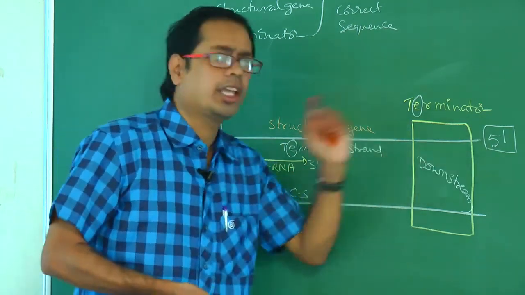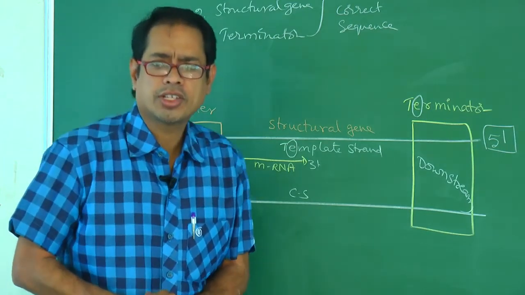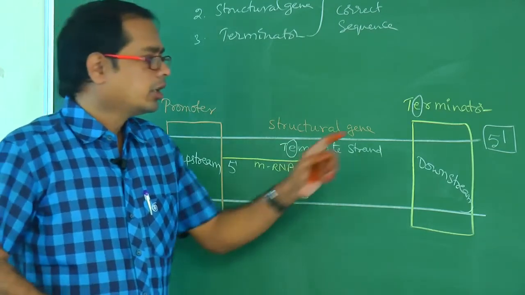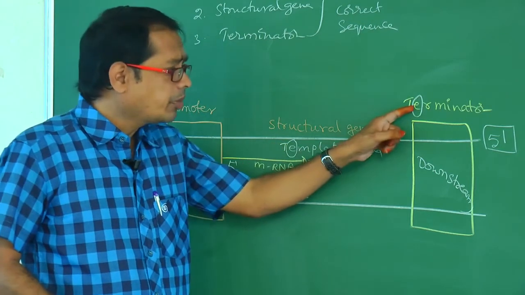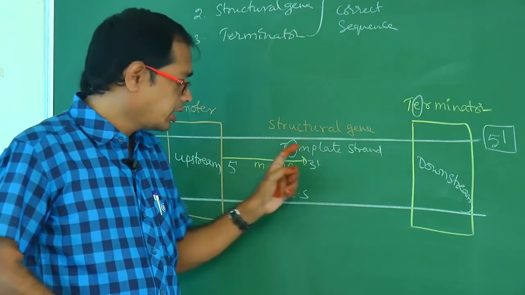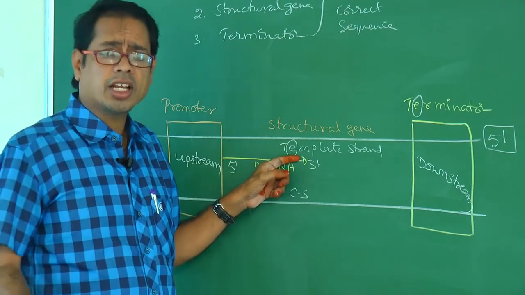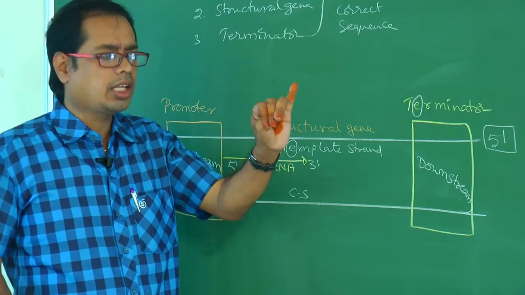That is the key point to remember easily. This is a trick for you. Are you understanding? Terminator, template, E is there. A, B, C, D, E, the 5th letter.